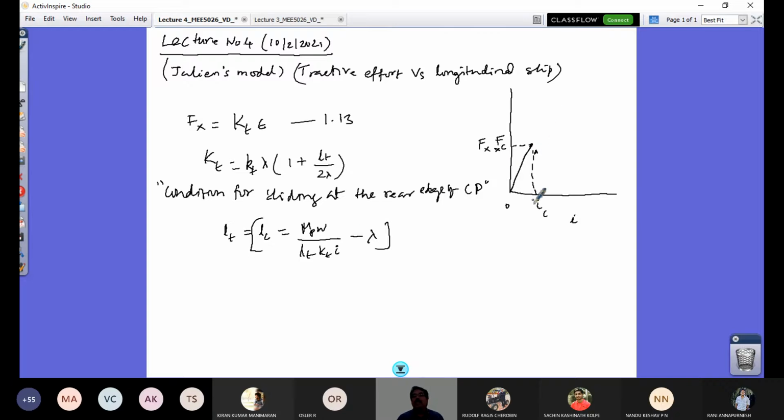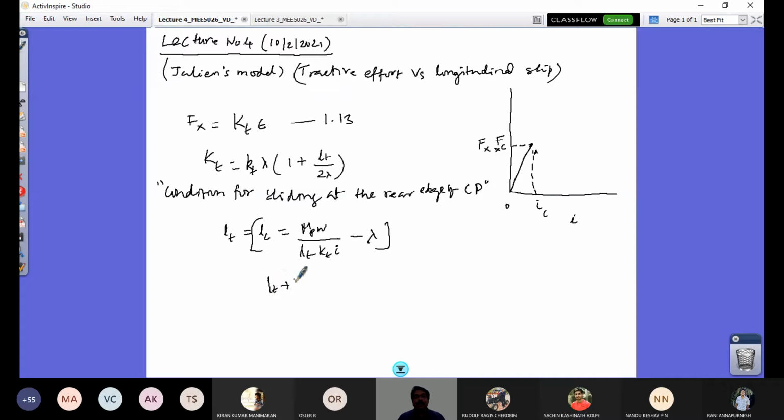Because the next point, an increment in I beyond IC, is what is going to be the nonlinear region's starting point. So when I have this, I can derive now what is my IC. When I say LT equals LC, this becomes IC. So lambda can be taken to the other side.